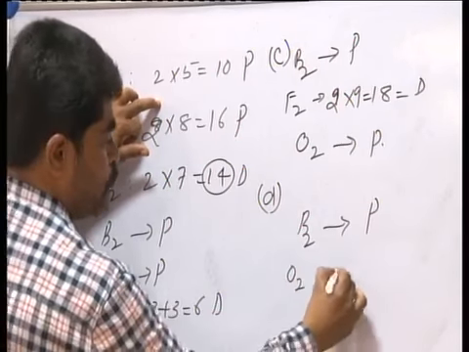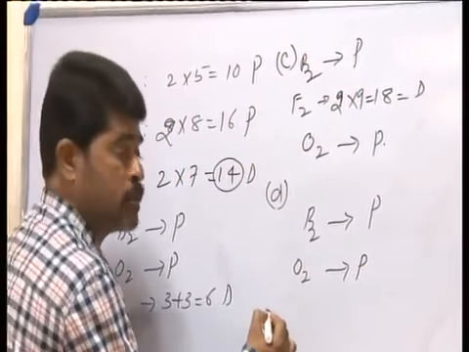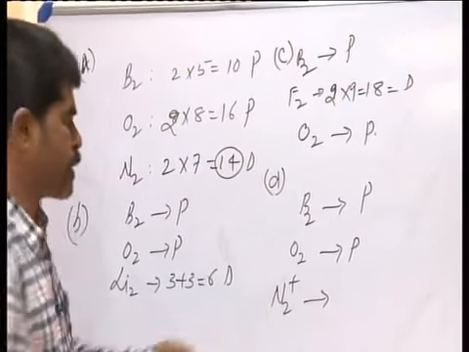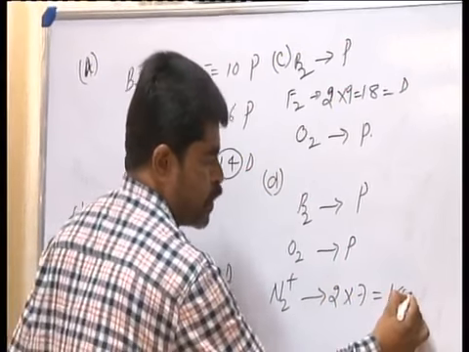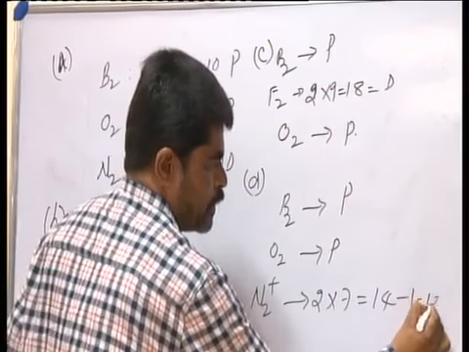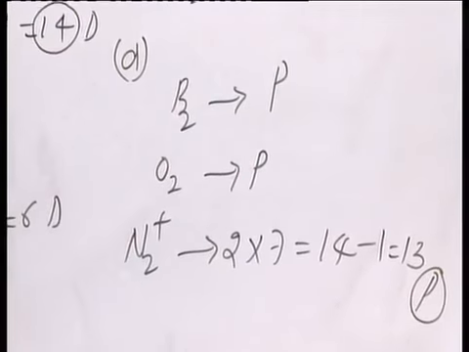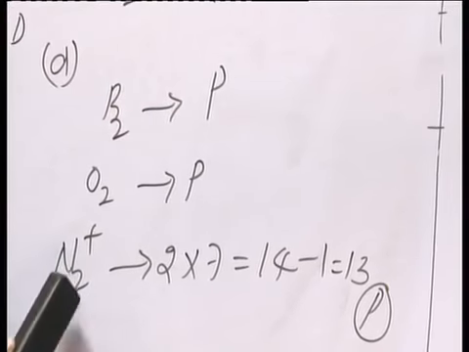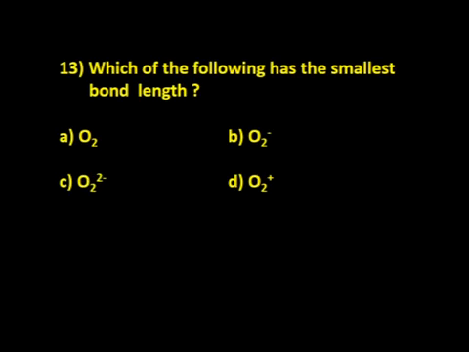Now you consider D here, in which B2 is paramagnetic. Then O2 is also paramagnetic, and it is N2 plus. Nitrogen, N2, 2 into 7, that is 14, plus means 1 electron is subtracted, that is 13 electrons, which is always paramagnetic. That is, B2 is paramagnetic, O2 is paramagnetic, and N2 plus is paramagnetic. D is the correct option. Now let us move to the next one. Like this you can calculate the bond orders and also bond lengths here.